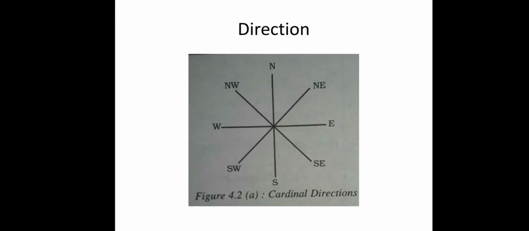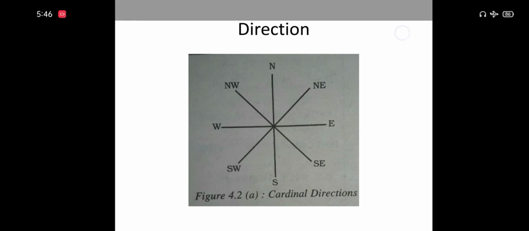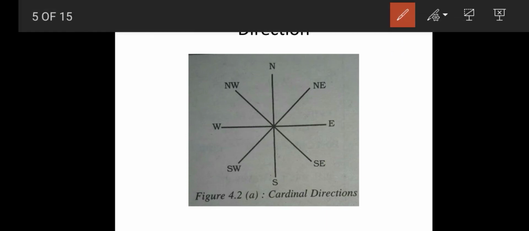Here comes the next component, that is direction. You already know about directions. In the second chapter itself, we learned about directions clearly. Again I am going to teach you about directions. Whenever you show the hand up, it is north; down, south; right, east; and left, west. These four directions are called cardinal points.